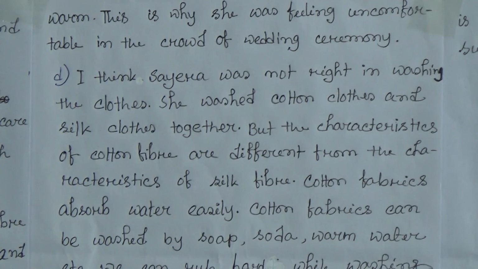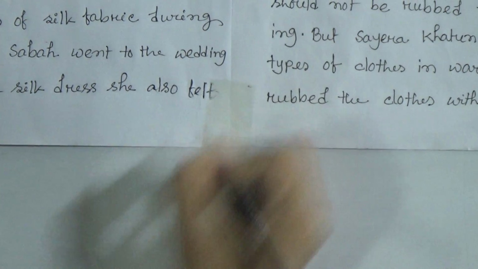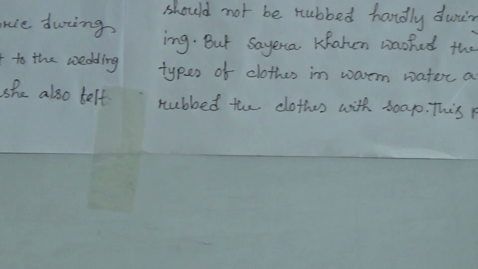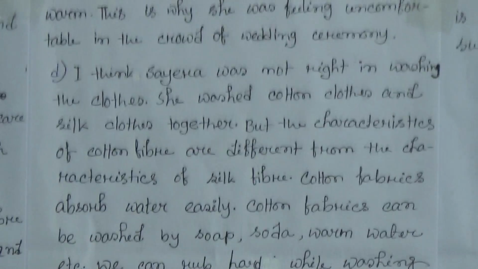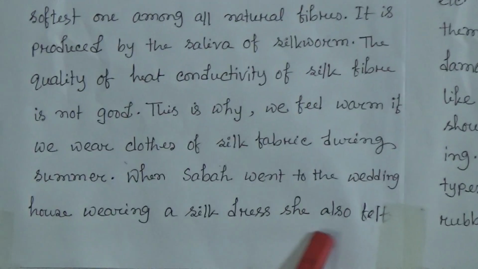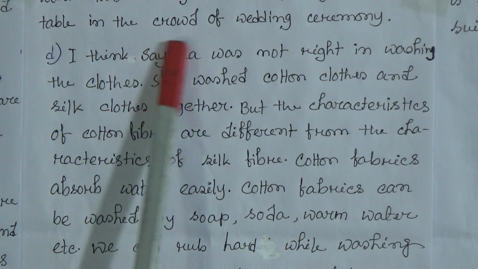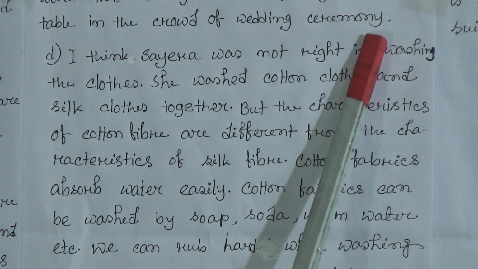Also felt, F-E-L-T, this is T. So when Saba went to the wedding house wearing a silk dress, she also felt warm. This is why she was feeling uncomfortable in the crowd of wedding ceremony.